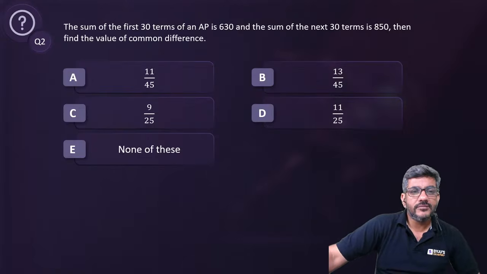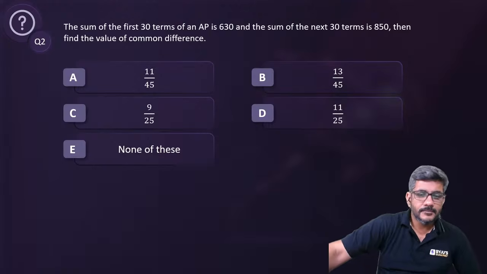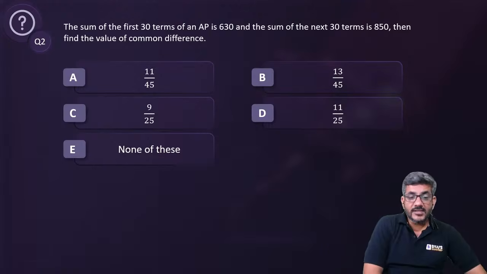So what is the answer for this question number 2? Can I get some answers from your side as well? Very fast we have to try to do these questions.